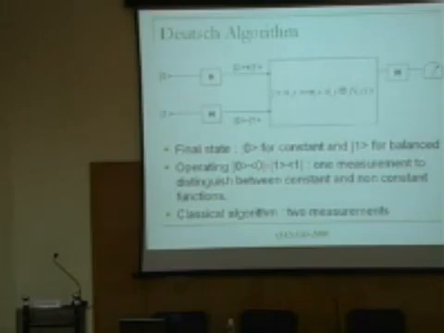The other important thing is the distinction between states, rather vectors, in the Hilbert space and quantum mechanical states. The state of a quantum mechanical system is not represented by a vector in the Hilbert space, it is represented by a ray in the Hilbert space. And we obtain a ray in the Hilbert space by multiplying it by an arbitrary phase, assuming the normalization. So when I perform these unitary transformations, of course they are reversible, but the states which I don't want to distinguish, the two constant functions, go to two different vectors in the Hilbert space, but they correspond to the same ray because they differ by a phase. That is what I am able to do.